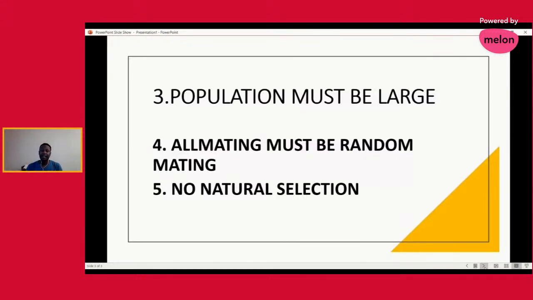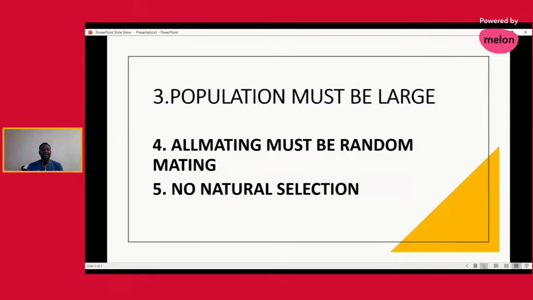In reality, as long as you understand the animal life, all mating animal members of a population try to choose their own mating partners. They all tend to choose their own mating partners. So you can see how this principle is going to be hard to apply in real life. You don't have to choose your mate. You don't have to choose your own kind. So this is not possible.